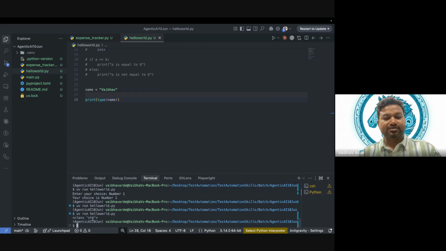So what is it? Class str. So this is str. In Python, everything is an object. So this belongs to class object, and the data type is str. Does that make sense?